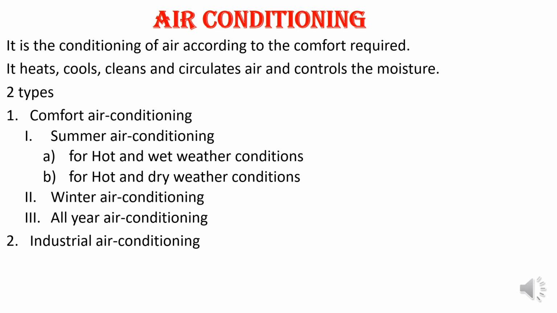In comfort air conditioning, again there are three types: summer air conditioning, winter air conditioning, and all-year air conditioning. In the summer, again we have two types depending upon the place: hot weather with wet condition, and hot weather with dry condition. Wet condition means humidity will be high, dry condition means humidity will be less. That you have to know.